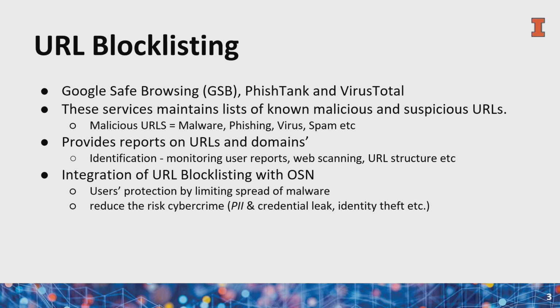In order to deter these malicious links online, there are block listing services. Popular block listing services include Google Safe Browsing, PhishTank, and VirusTotal. These services maintain lists of known malicious and suspicious URLs, and they provide reports on these URLs as well. Their identification method involves monitoring user reports, so users can report malicious links to these services. They also check regularly using web scans. They look for URL structures, such as if there's a typosquat or something, and they also check the history of the domain as well. And OSNs integrate these URL block listing services to protect users online and reduce cybercrime.